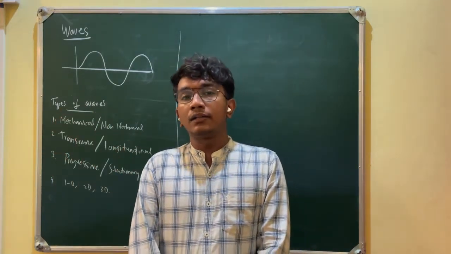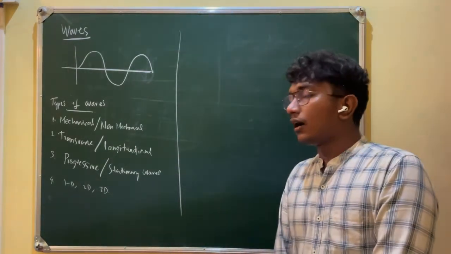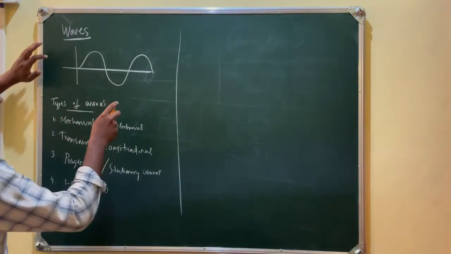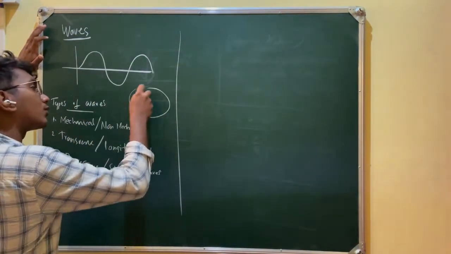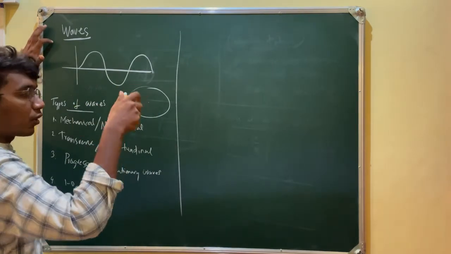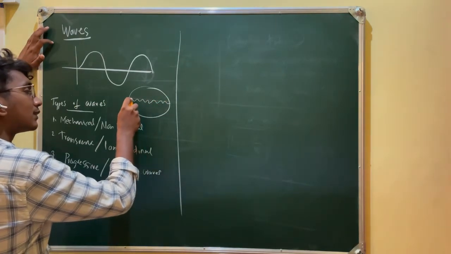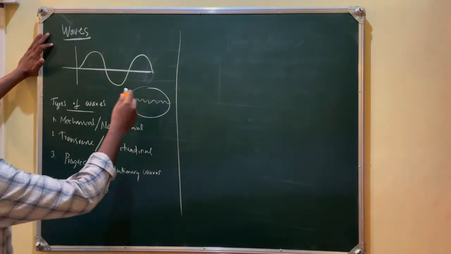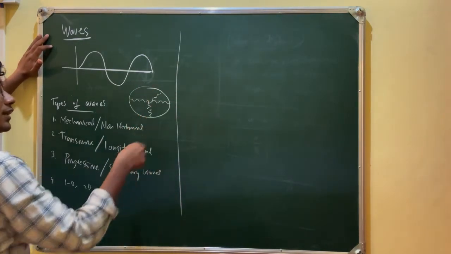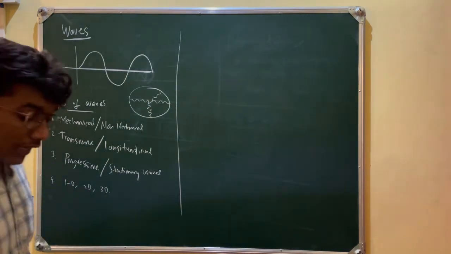There are different types of waves basically. Look at this, this is a disturbance. Suppose there is a water column, and you know that if you make a disturbance and put a small stone in it, then the water will move like this. That is the disturbance to all the directions, not only in one direction. So that is what a wave is basically.